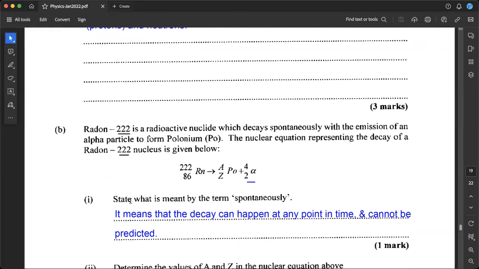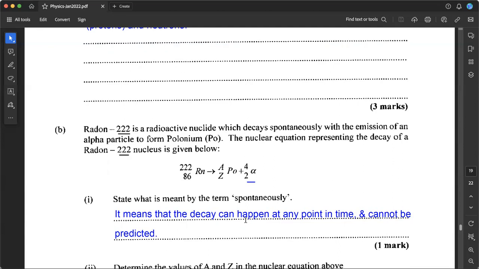So part I is saying, state what is meant by this term spontaneously. So remember up here, it says that the radon-222 nuclide decays spontaneously. So what does spontaneous mean? I guess in this context, specifically. And what it means is that the decay can happen at any point in time and it cannot be predicted. So it will just happen at any point in time and nothing can really affect when that will happen. It's just something that happens spontaneously.